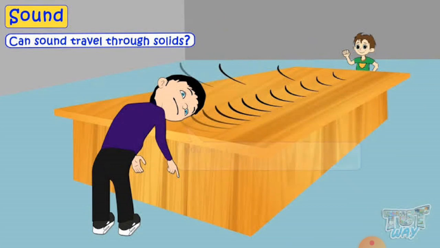This sound travels through a medium, and that medium is a solid medium. So in general we can say that sound travels through solid substances. By this activity we come to know that sound can travel through solid substances.